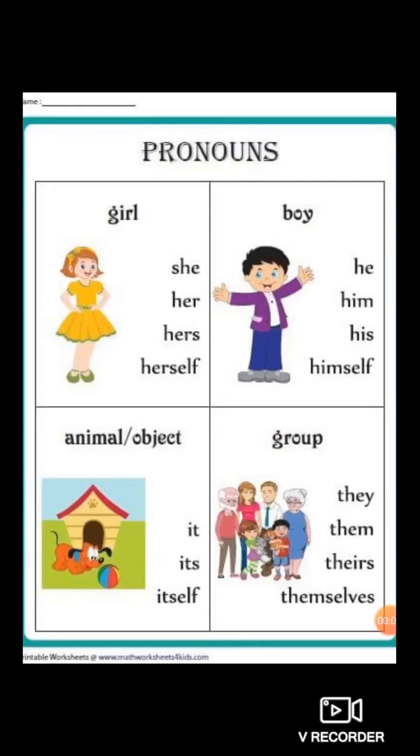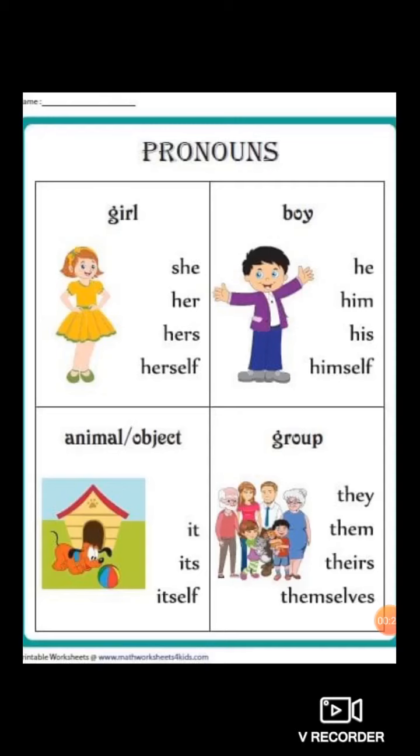So students, see here pronouns. When girl is there, we usually use which pronouns? She, her, hers, herself. When girl is there, we use she, her book. She is pretty, herself. She will do it by herself. So these are the pronouns we use when there is a girl.